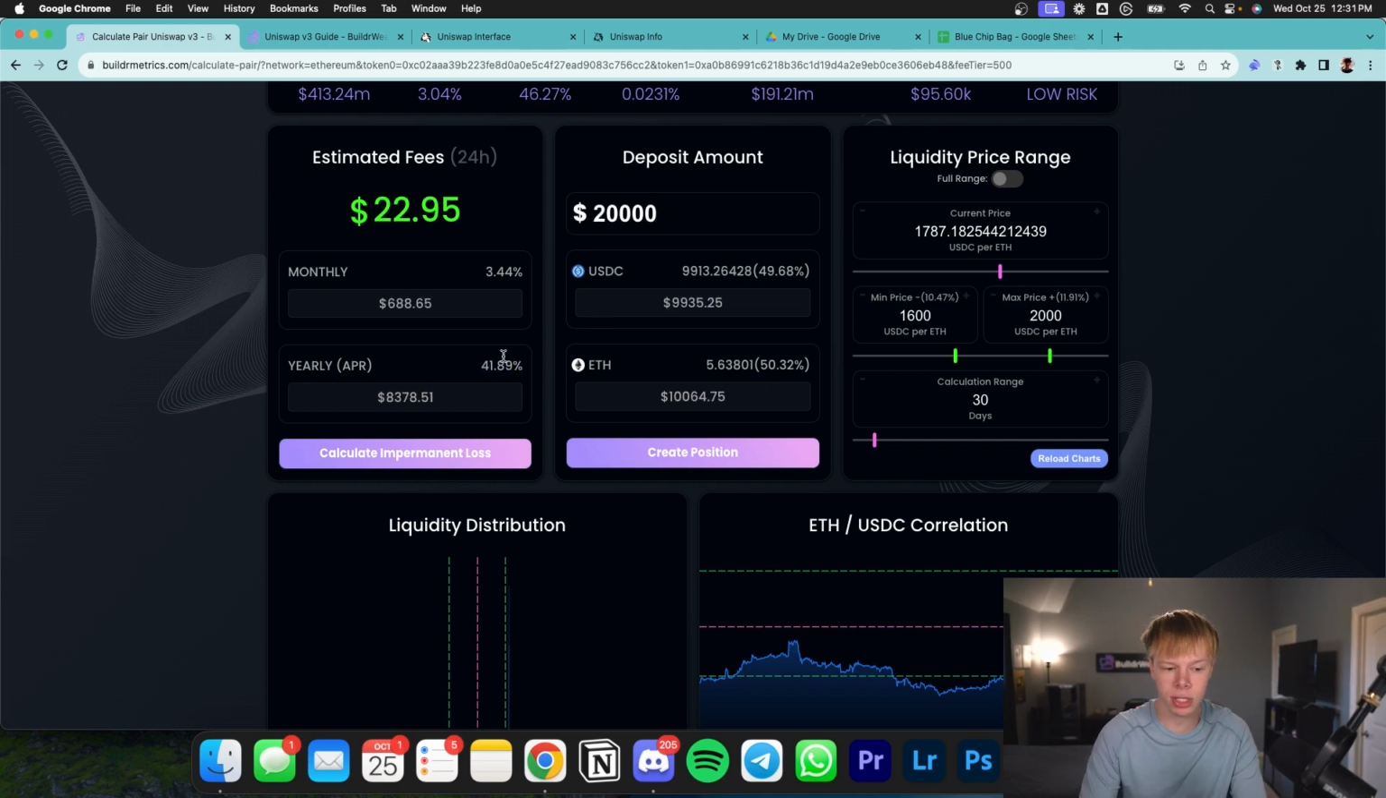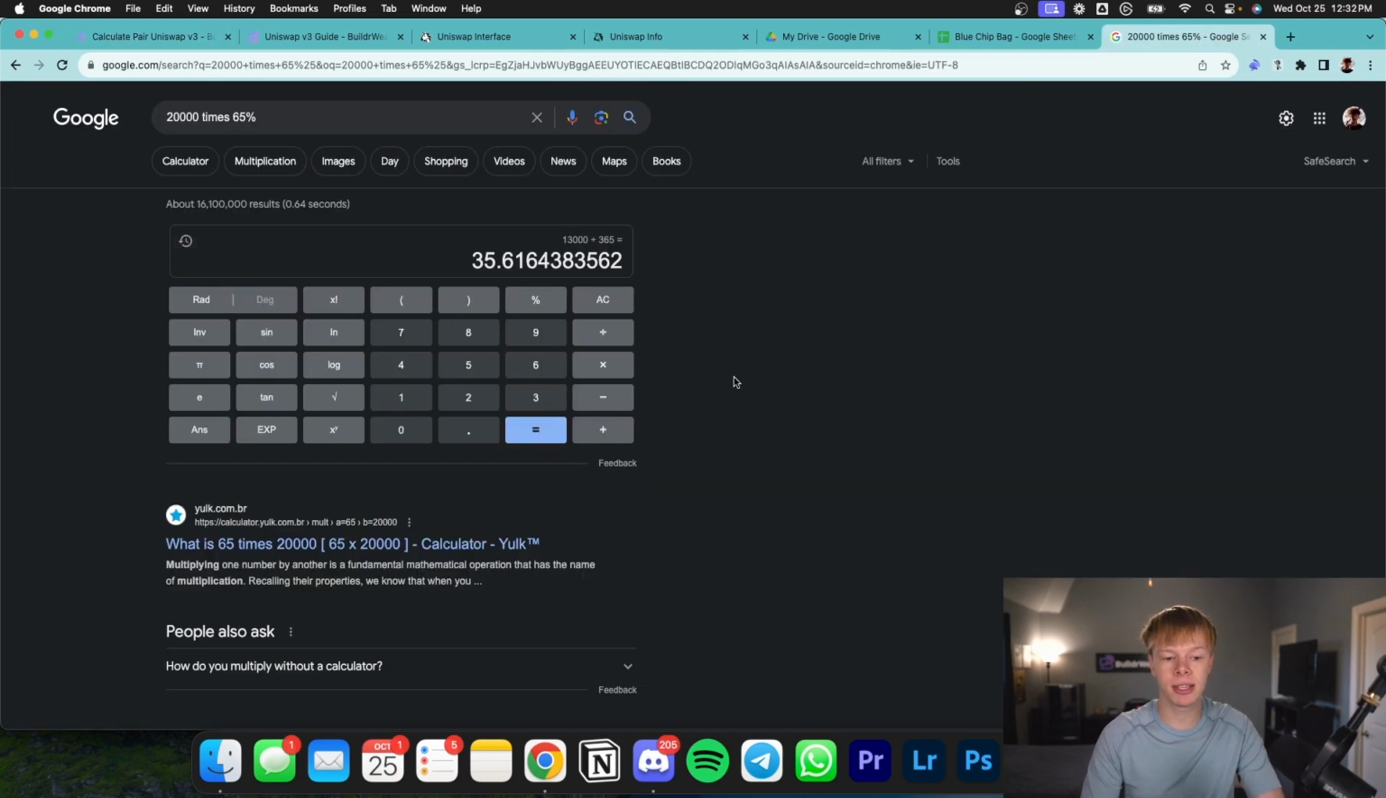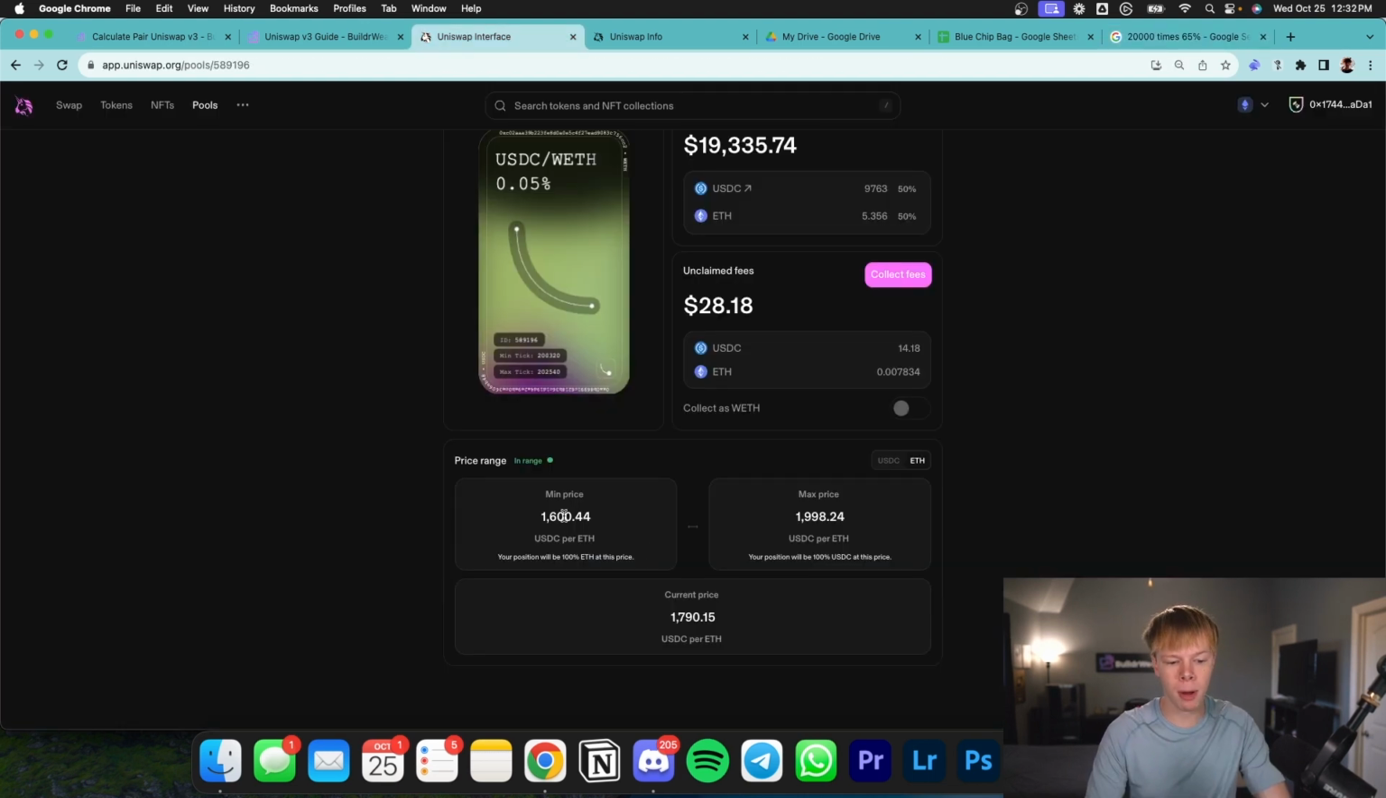So assuming this position did a 40% annual yield, I'm getting roughly $23 per day. But of course, if it does live up to the 65% yield that it has currently been getting, I'm getting roughly $35 per day, which is a lot more appealing, which is why I'm in this strategy instead of a wrapped Bitcoin strategy.